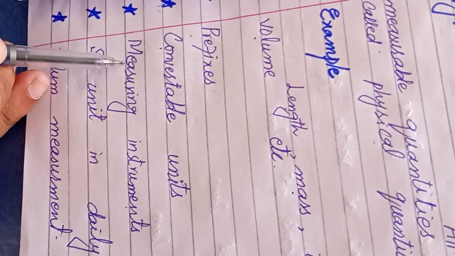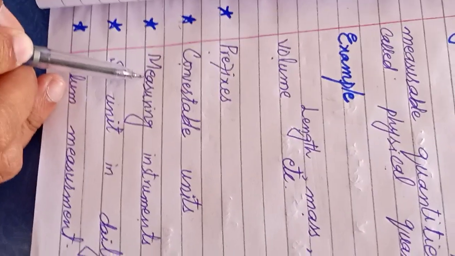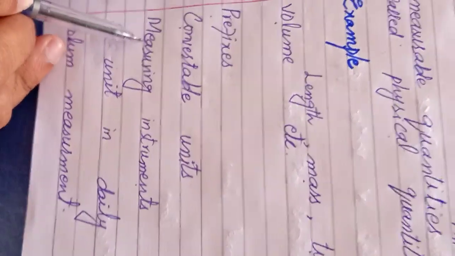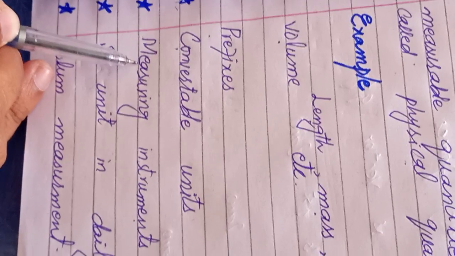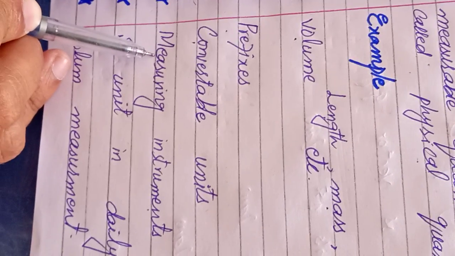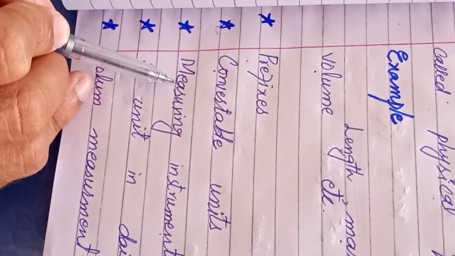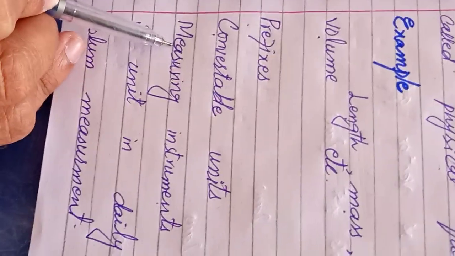After this, what are the different measuring instruments, and what kind of instrument can we use for the measurement of length and volume? What are the different kinds of flasks, what is a pipette, and what is a burette, and all kinds of volume measuring, mass measuring, and length measuring instruments? We will discuss something about this in this chapter.